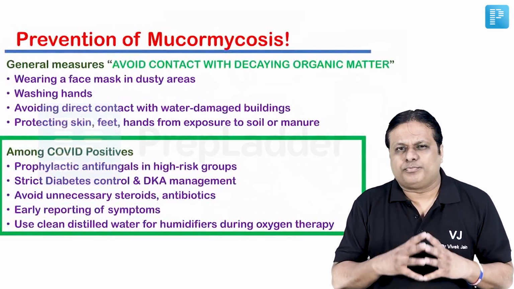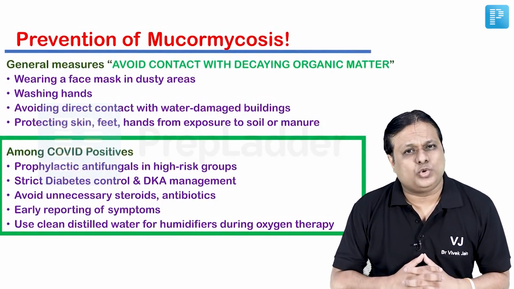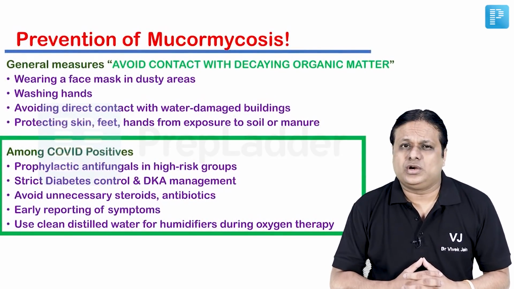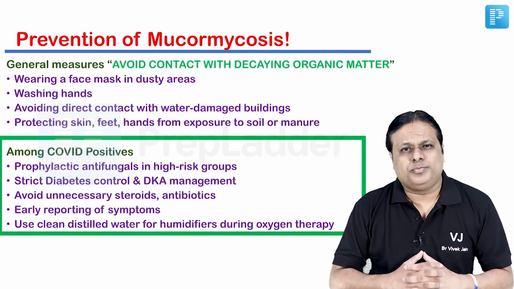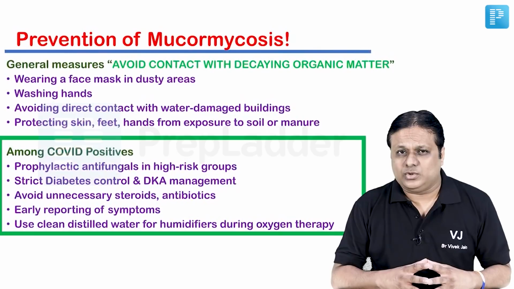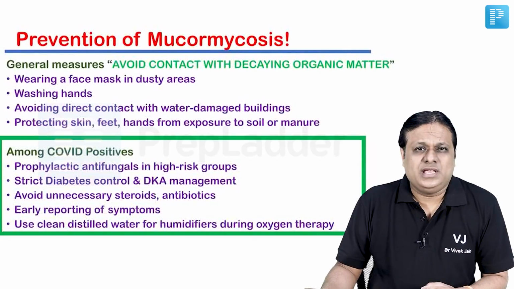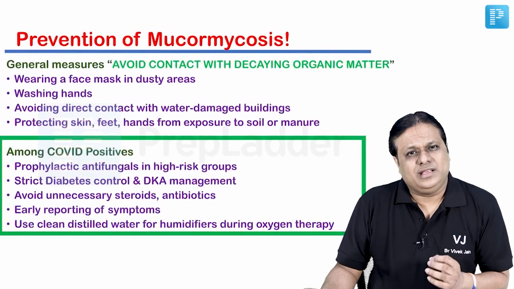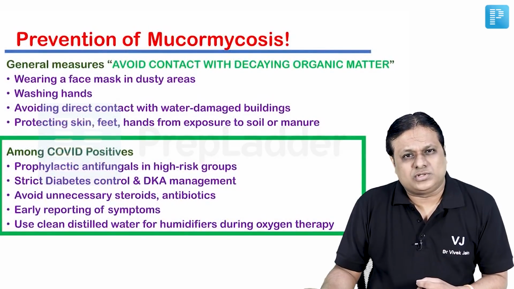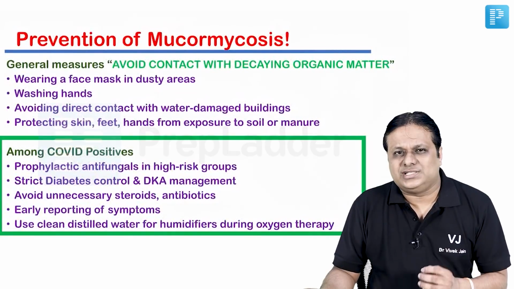So friends, take home point, that is prevention of mucormycosis among COVID patients, you must know. Aggressive management of diabetes mellitus, sugar control should be top notch. There should be strict diabetes control and effective management of diabetic ketoacidosis. Avoid irrational use of antibiotics and steroids. Antifungal should be started in high risk patients. Early reporting of symptoms improves the prognosis. And we must use distilled water for humidifiers in oxygen settings.